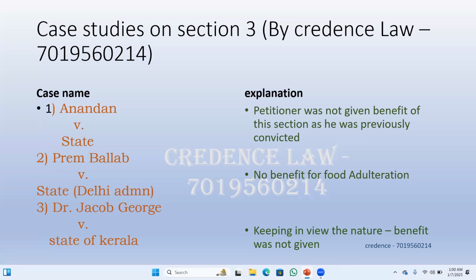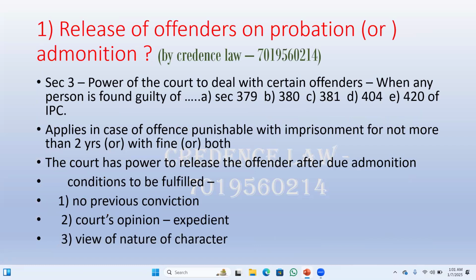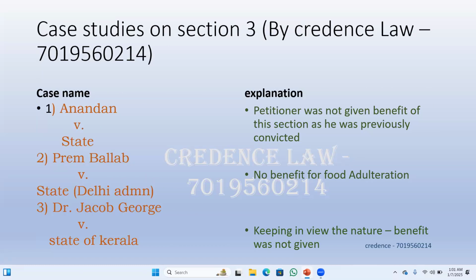The person was found to have been convicted of this offense earlier. When the court took this matter into consideration, it was proved there was already a conviction against the person, so the first point was not fulfilled. The first point says that for a person to be released on admonition, there should be no previous conviction. For that reason, the accused did not get the benefit of Section 3.